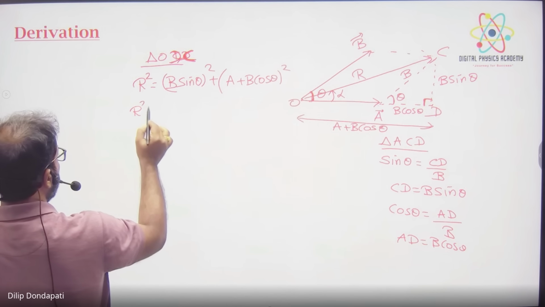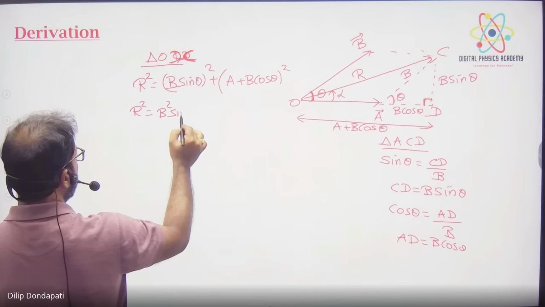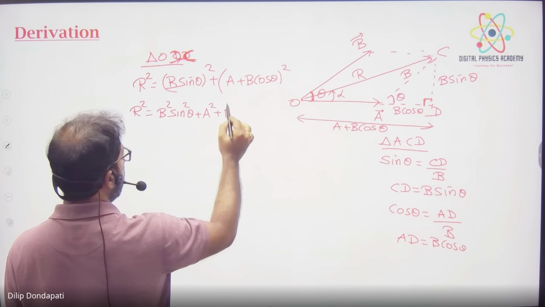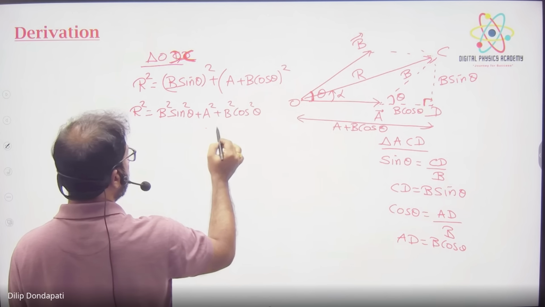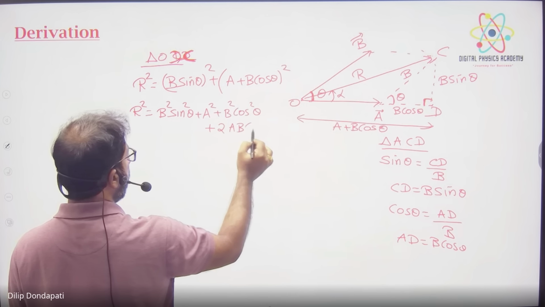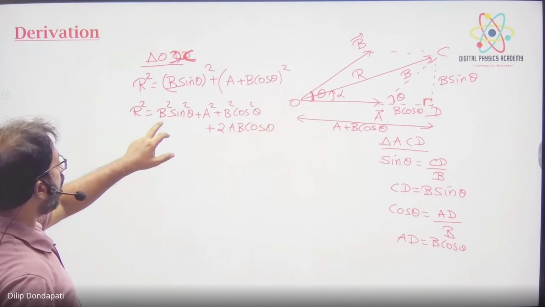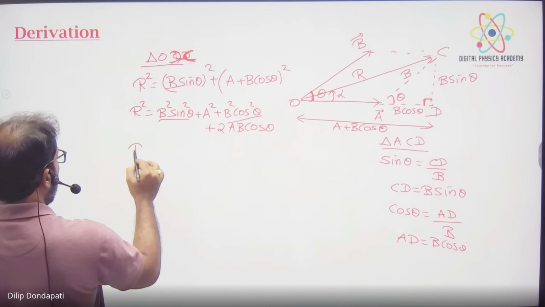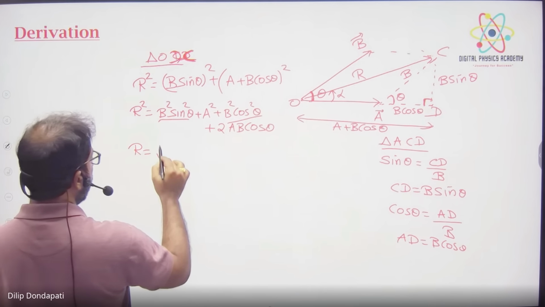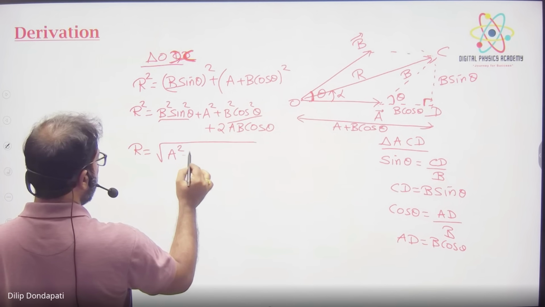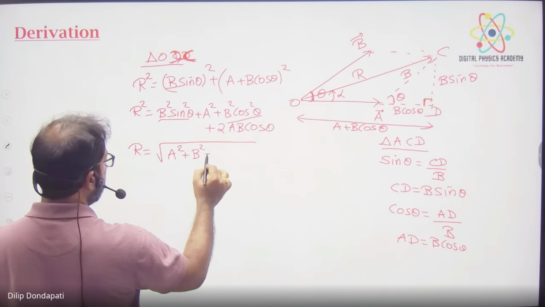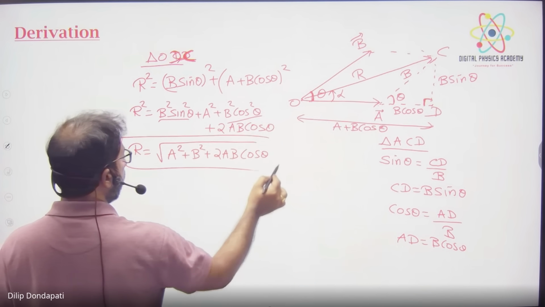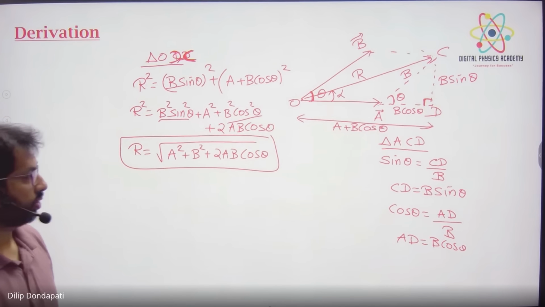So R square is equal to B square sin square theta plus A square plus B square cos square theta plus 2AB cos theta. Taking B square common from sin square and cos square, the common factor is 1. So R is equal to root of A square plus B square plus 2AB cos theta.